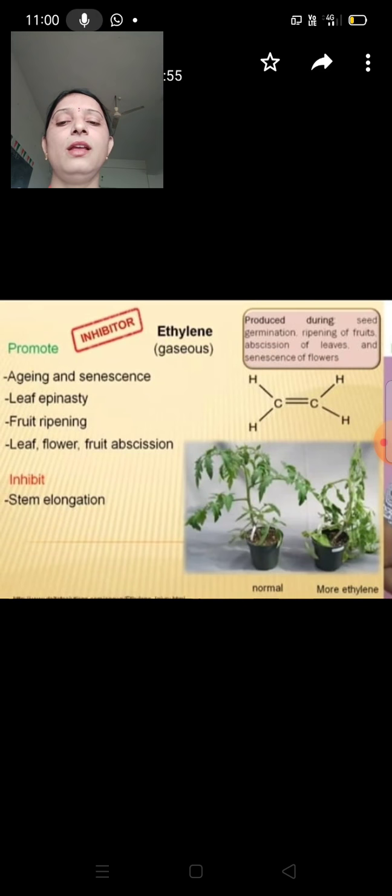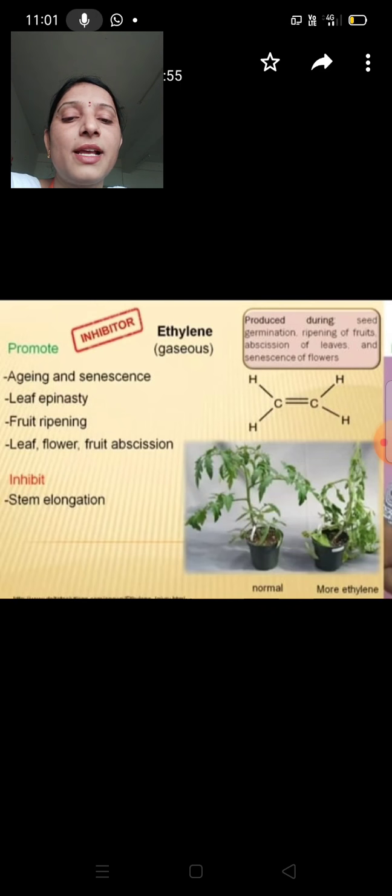Okay, once again I have to explain. Ethylene is a gaseous hormone. With the formula C2H4, it is produced during seed germination, ripening of fruits, abscission of leaves and senescence of flowers. You know seed germination and ripening of fruits. But abscission, what is the meaning of abscission of leaves? Unnecessary plant parts are removed for better growth of the plant. Senescence of flowers is the gradual death of old leaves from the base to the top of the plants.